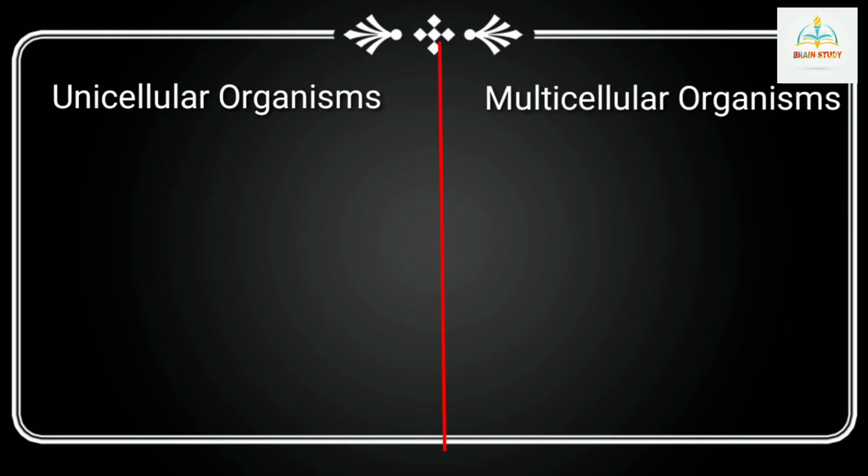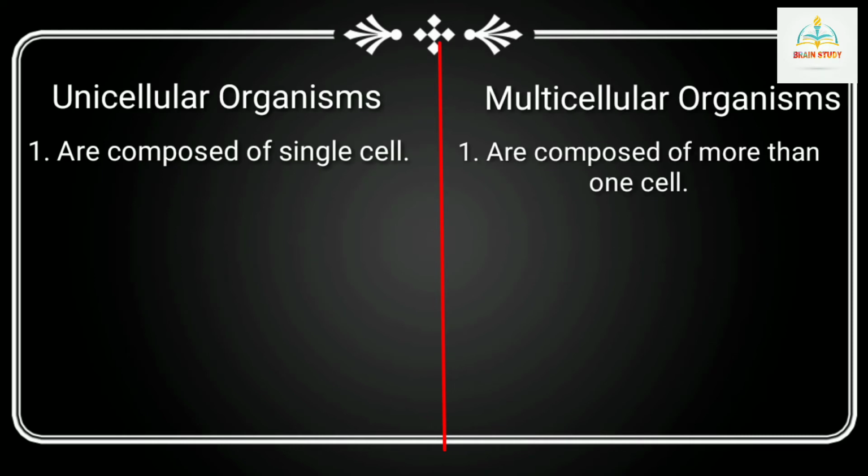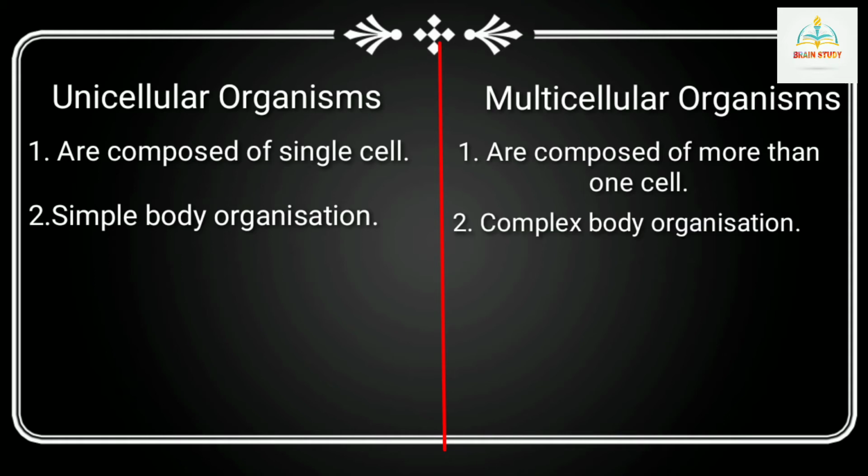Now, difference between unicellular organisms and multicellular organisms. First, unicellular organisms are composed of a single cell, while multicellular organisms are composed of more than one cell. Second, unicellular organisms have simple body organization, while multicellular organisms have complex body organization.